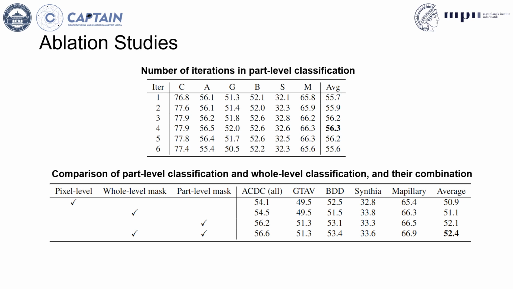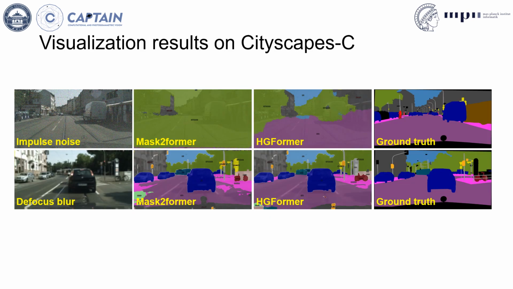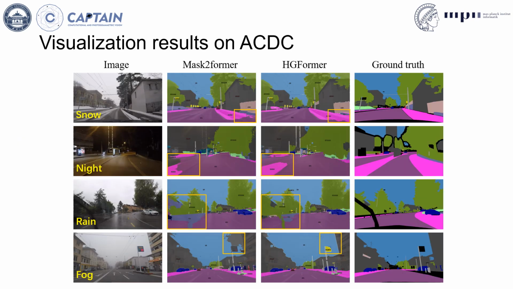In the below table, we present the performance of pixel-level classification, whole-level classification, and part-level classification. We can see that the part-level classification is more robust than the pixel-level and whole-level classification. And the ensemble of part-level and whole-level classification can further improve the robustness. In this slide, we visualize the results on Cityscapes-C. We compare our proposed HGFormer with Mask2Former. We can see that our method is more robust under the Cityscapes-C dataset.